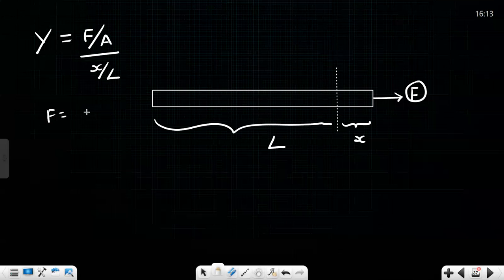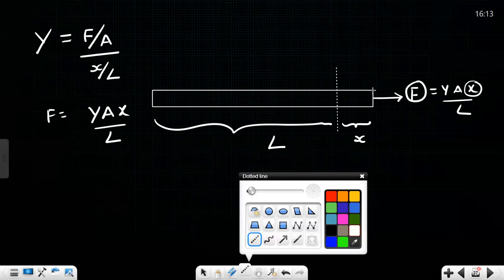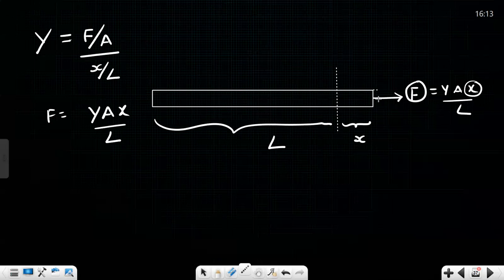Y into L by Pi A X by L. Yes, sir. So this much force is there at that instant, sir. At that instant, this is the force. Sir, that means this force is always depending upon how much the change in length is, correct? Yes, sir. Let's imagine now the rod got increased a little bit of length.